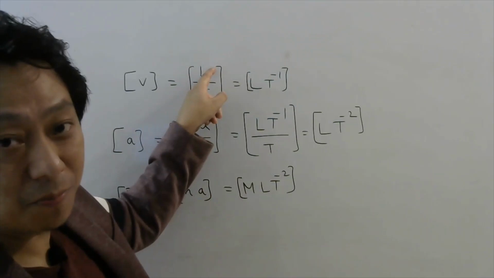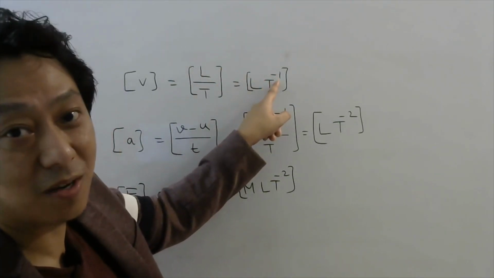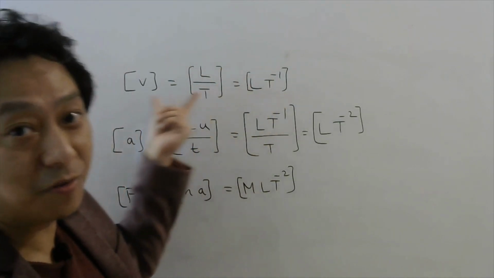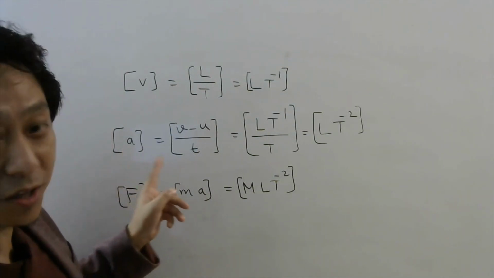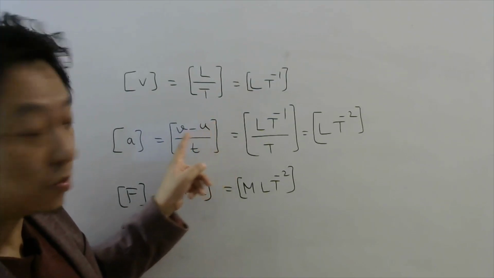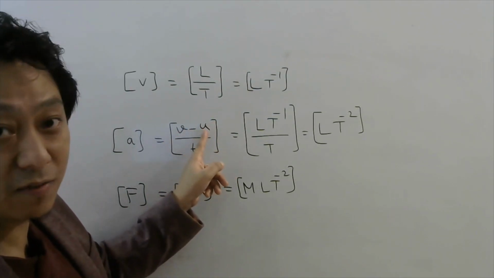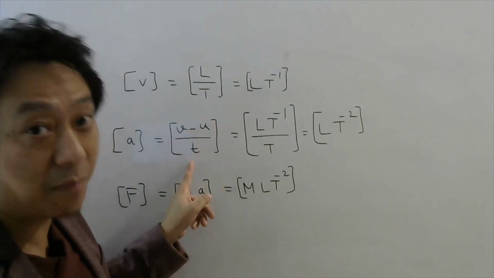When this t will go up, it will become t power minus 1. So this is the dimension of velocity. Similarly, acceleration. We all know the formula of acceleration: change in velocity, which is final velocity minus initial velocity, divided by time taken.